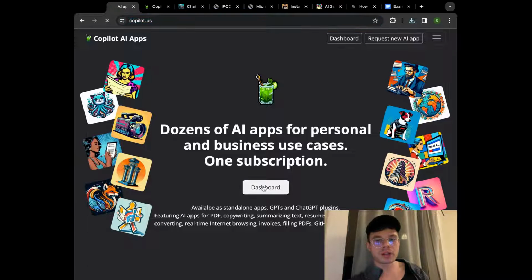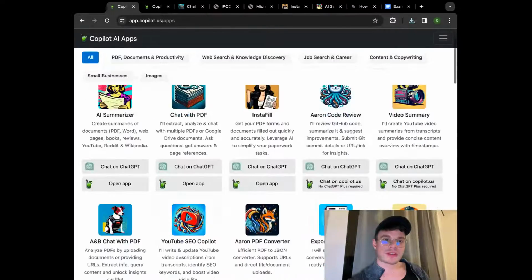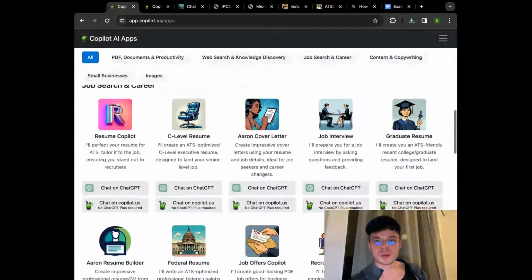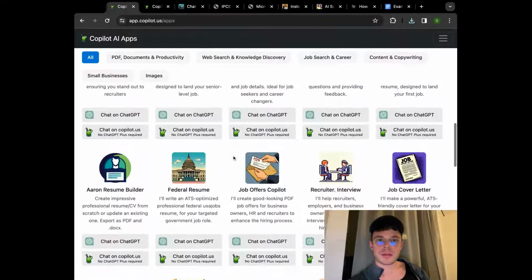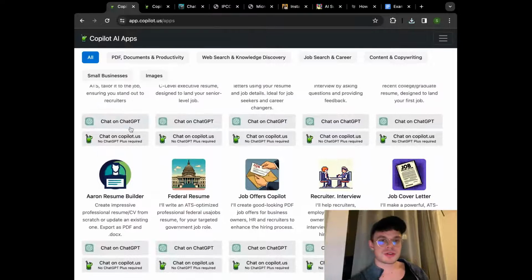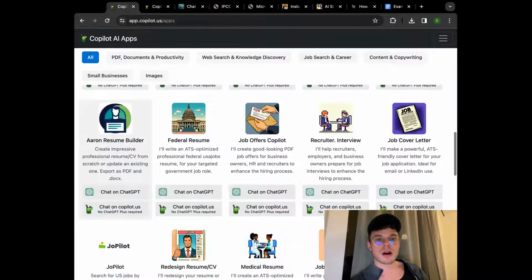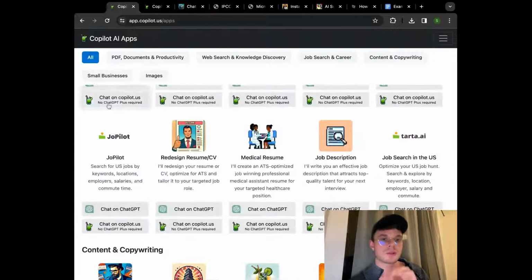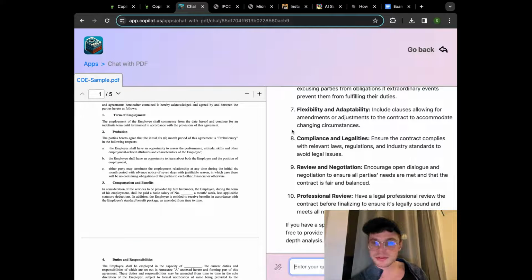You can go to our dashboard, and then when you see the list of all the tools, there are two approaches, two options to proceed. Either go to chat on ChatGPT, of course, the option that all of you are aware of, or you can go to chat on copilot.us, and for example, you will be able to see the standalone apps that are not connected to ChatGPT, and you do not need that subscription.